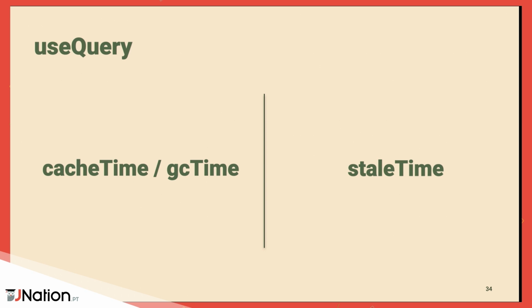Now, there are two options that you can use to customize your useQuery hooks. I'm just going to talk about these two because these are probably the ones that have caused the most confusion online. Just so you're aware, Dominik, aka TkDodo on Twitter, did a poll a couple of months ago about what people think cache time is, in the context of React Query. From what I remember, I'd say 60 or 70% of people got it wrong. So this is why they've renamed it in V5, but I'll explain what it is first.